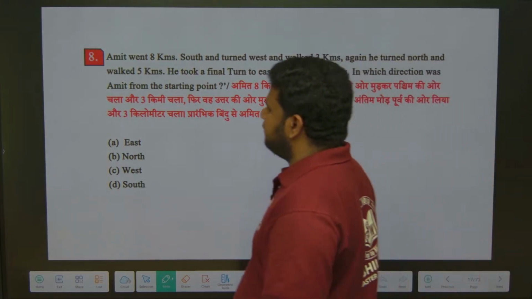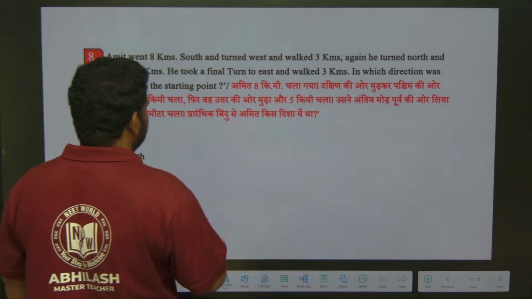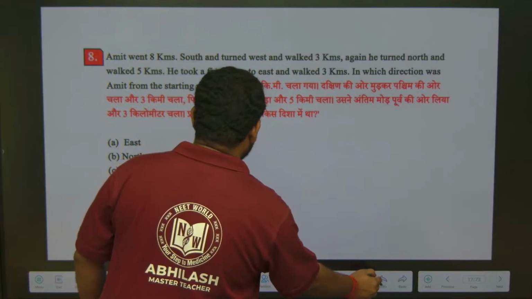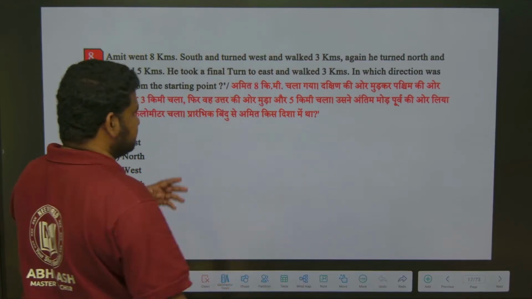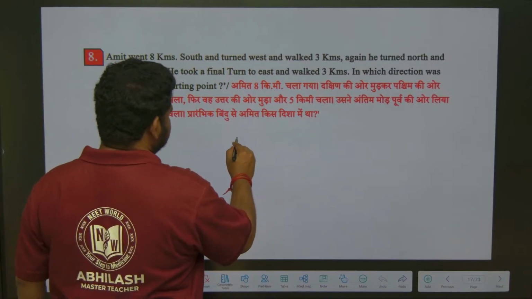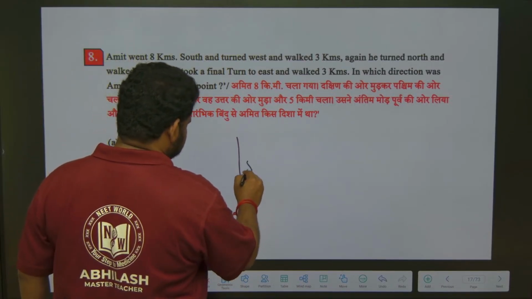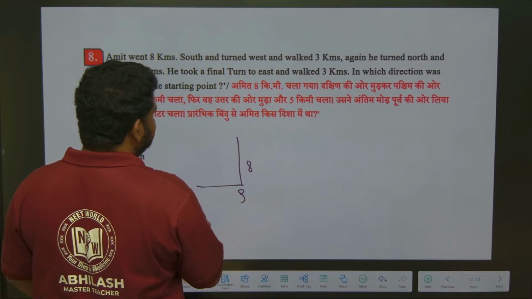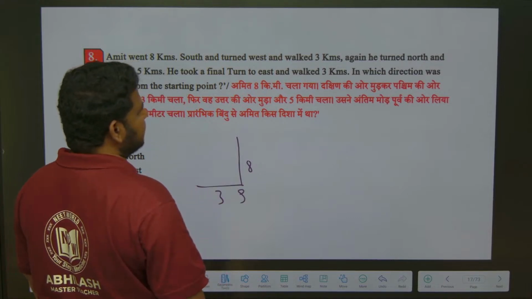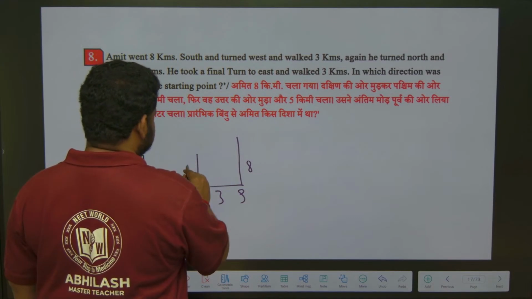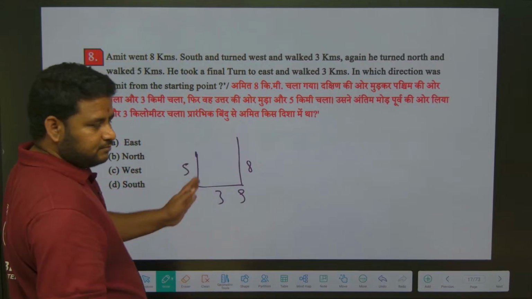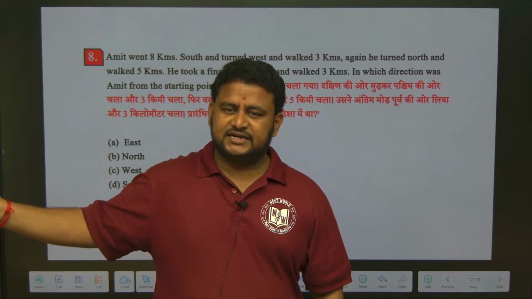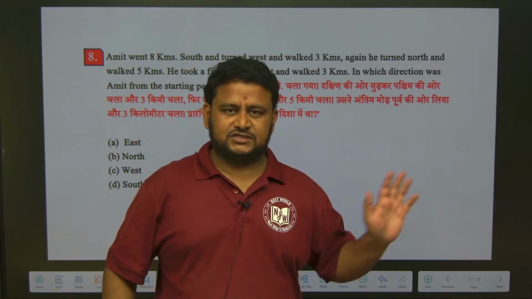Okay, look at this. Amit went 8 kilometers south, then west, north and east. But before this, let us draw a figure and try this question. Suppose Amit is here, he went 8 kilometers south. He turned west and walked 3 kilometers. Again he turned north and walked 5 kilometers. Understand one thing? Upside is north, down is south. Right side is east and left side is west. Like that you have to remember.